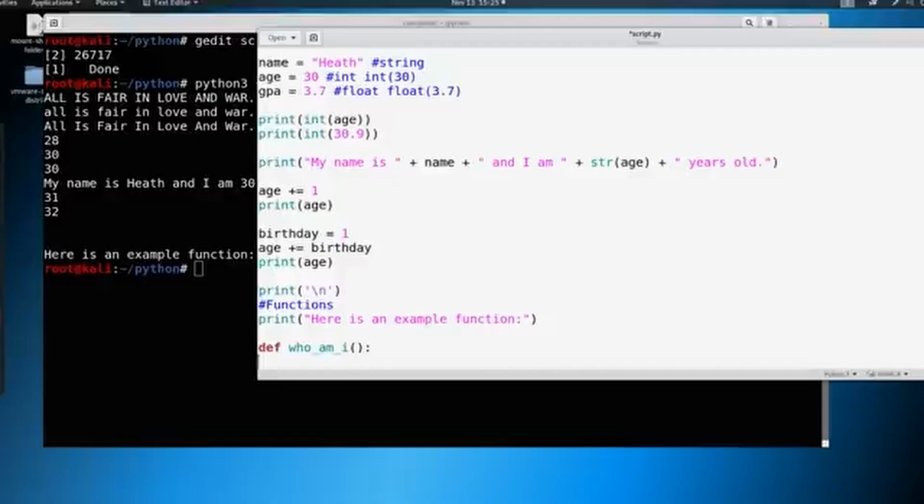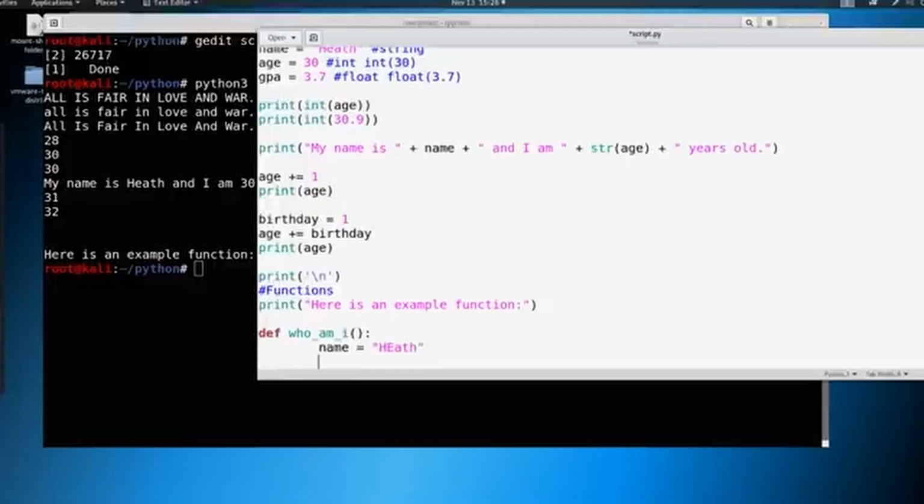So it's very important to know when to use indentation and to indent properly. So to indent, I'm just going to tab here, and I'm going to redefine everything again. So we can just say name equals Heath, and we can just say age equals 30. Typed that wrong there.